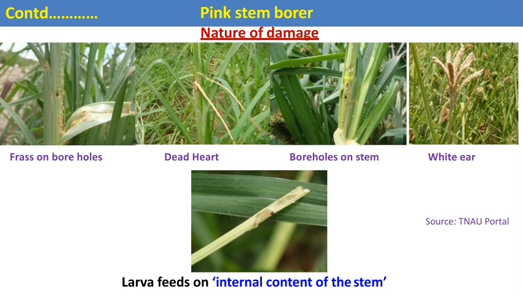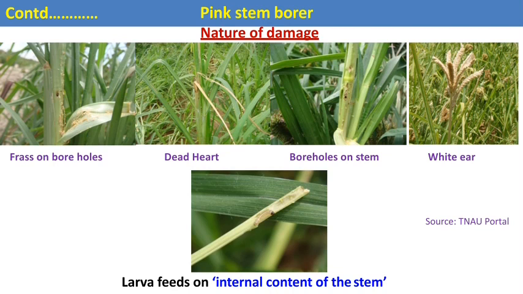The dead heads appear at the vegetative stage, and the next symptom is white ears, which are caused at the reproductive stage. After complete development, the larva goes into pupation inside the stem, and before pupation, the larva makes a number of bore holes on the stem to allow the adult to escape.